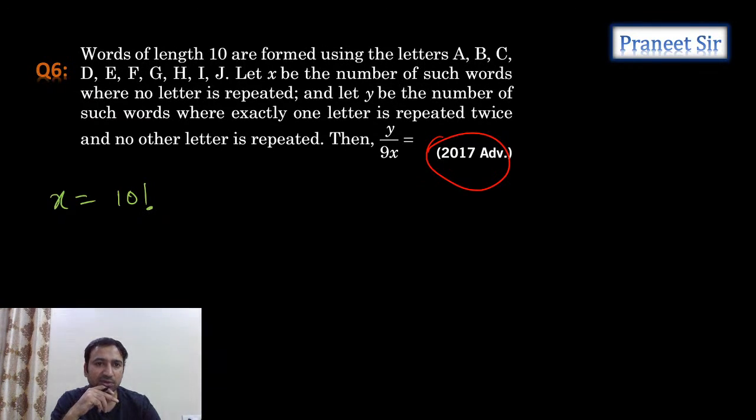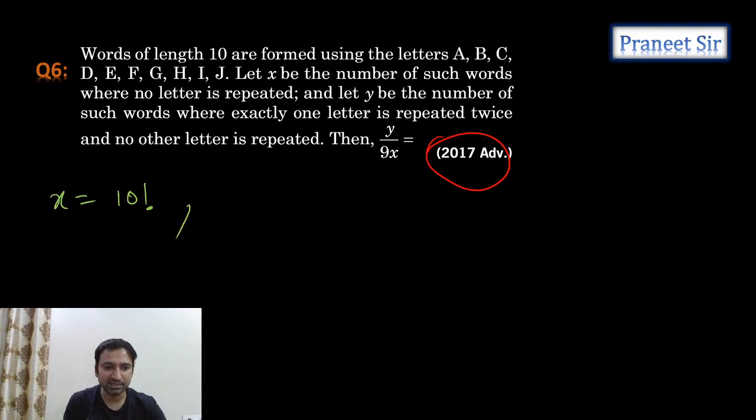X is equal to 10 factorial only, right? Out of these 10 letters, how many ways can we make a 10-letter word? We are just arranging these 10 letters. How many ways can we arrange these 10 letters? 10 factorial ways only. Okay, we got X equals 10 factorial.